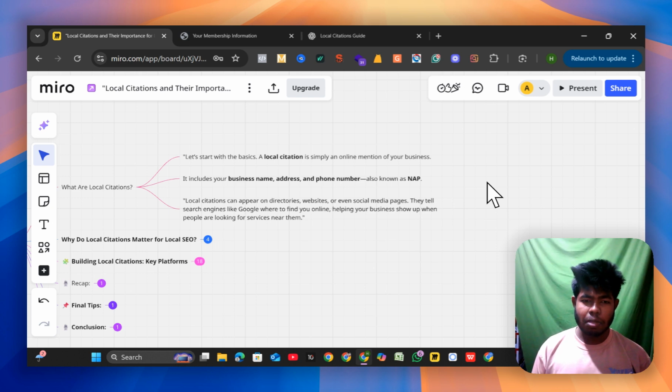It includes your business name, address, and phone number, also known as NAP. Local citations can appear on directories, websites, or even social media pages. They tell search engines like Google where to find you online, helping your business show up when people are looking for services near them.